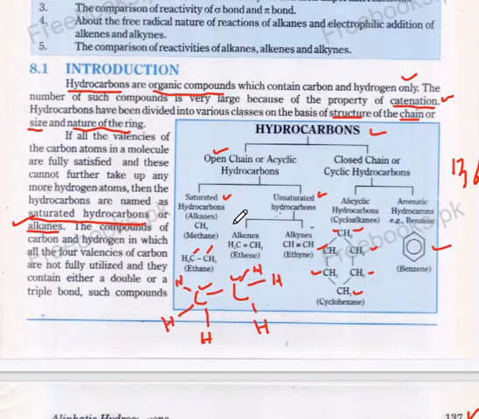This one is the example of alkene. There is a double bond formed between carbon and carbon atoms. I can write here carbon, hydrogen, carbon double bond. And a double bond is formed between two carbon atoms.